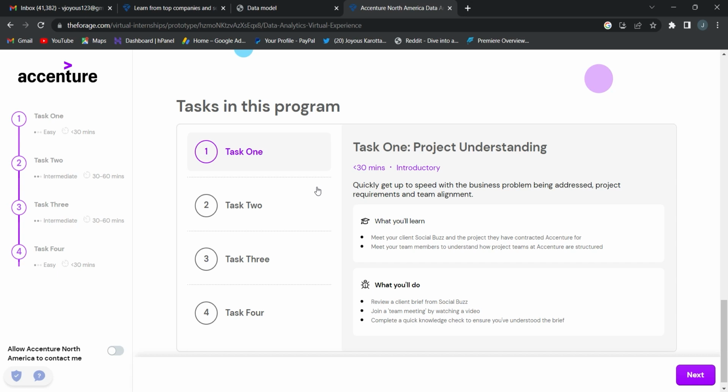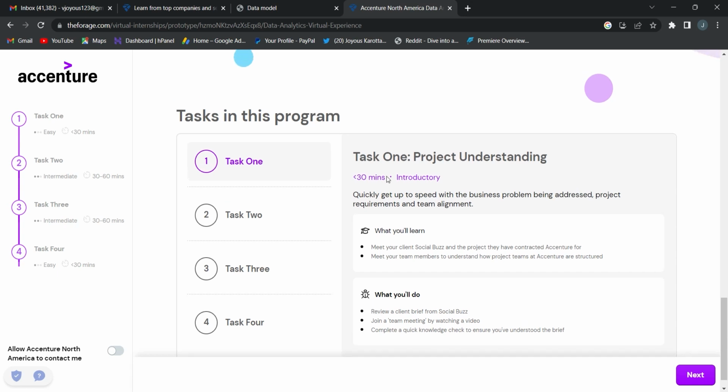There are four tasks. Task one is problem understanding, which comes with a real business case scenario. There's a social media client named Social Buzz.